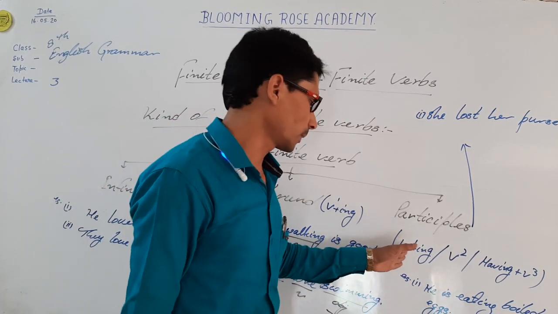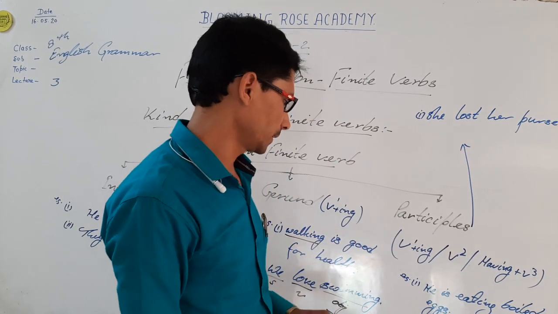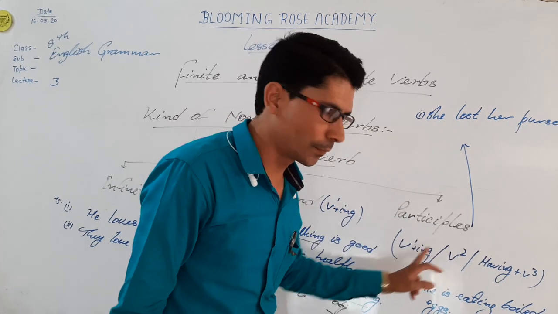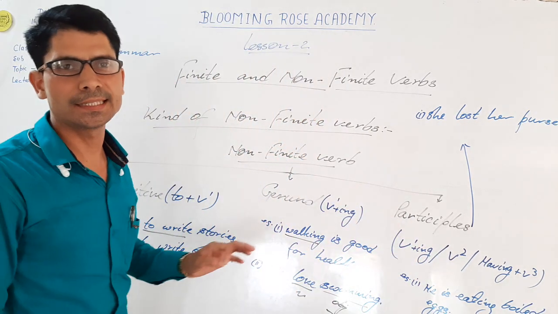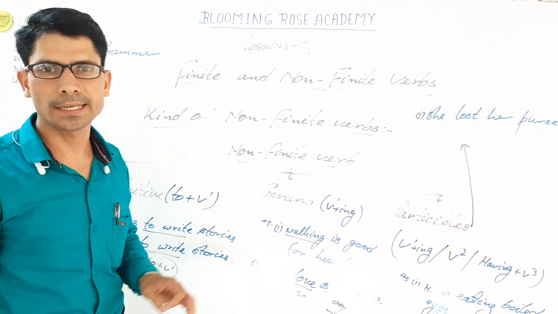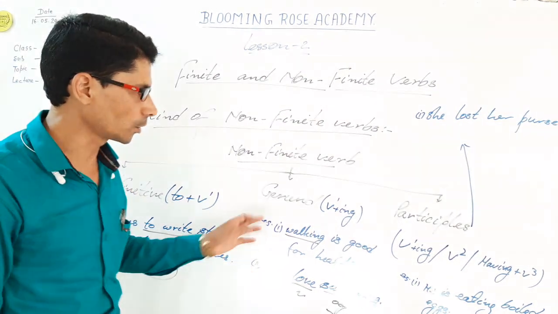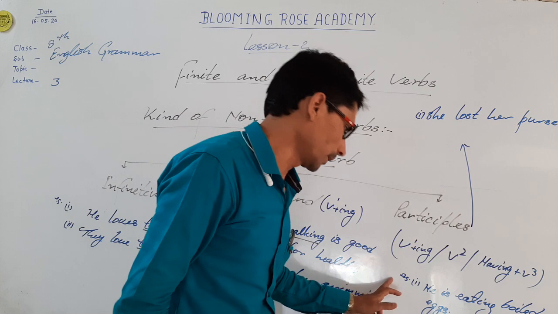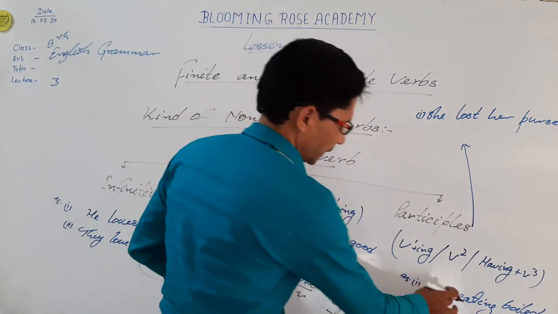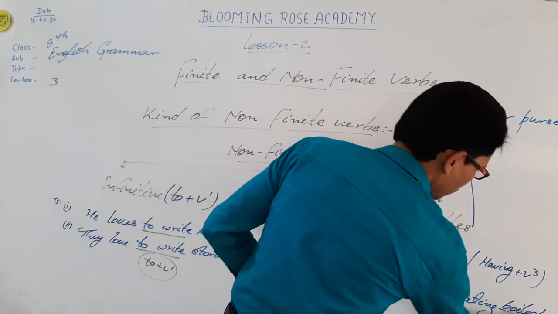Participle: verb ing form, second form, and having plus V3. That form of verb which acts as an adjective in a sentence is called participle. For example, he is eating boiled eggs. He is eating what?